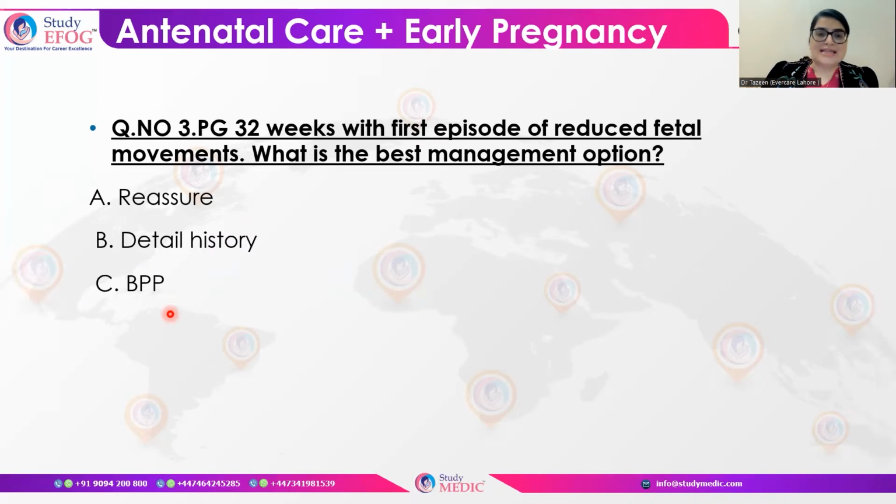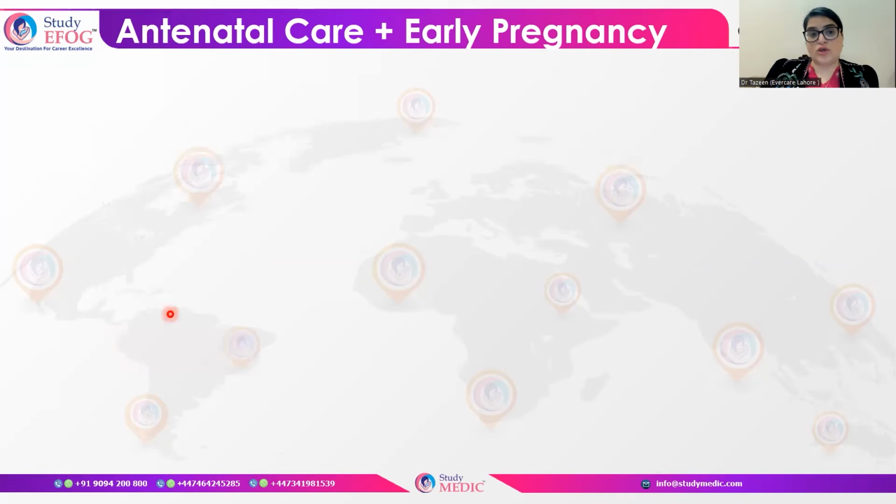First of all, always remember the most important thing is that you have to inquire from your patient about the history, about the risk factors, and the significant points in the history, which can help you understand what the reduced fetal movement actually is. So here the answer would be B, that you have to go for detailed history before jumping to the management options, whether you need to plan the delivery of the patient or you can reassure the patient. Before that, it is important to find out the risk factors.